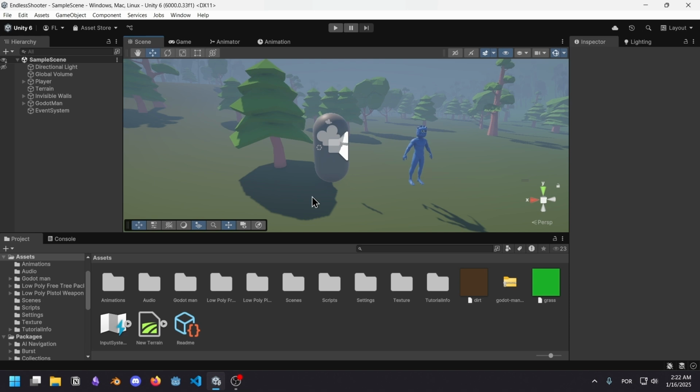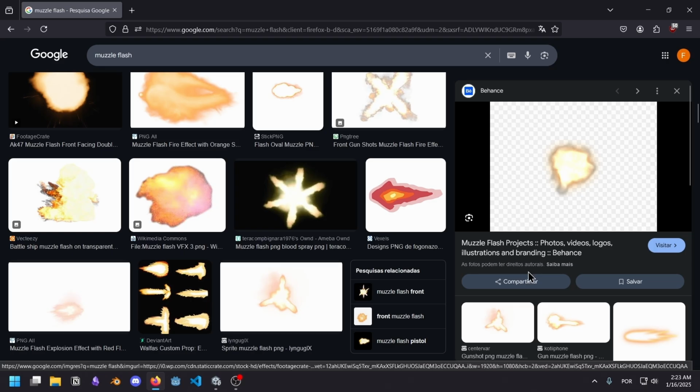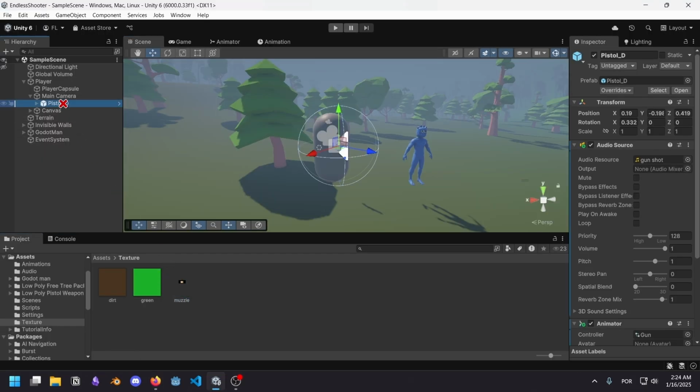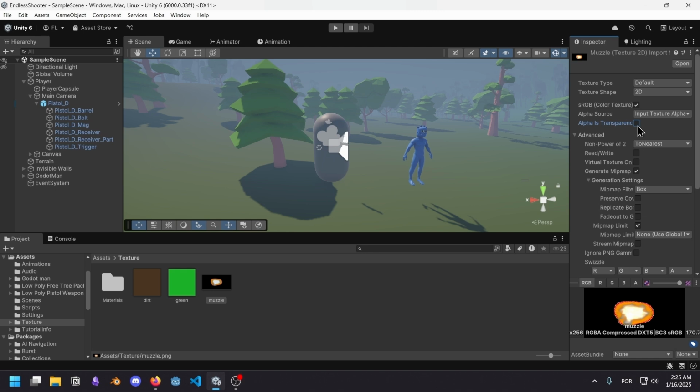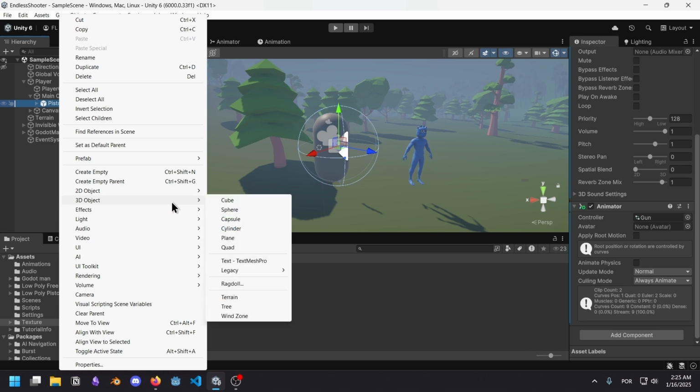I'm gonna start by working on a muzzle flash. I think this one will work. I'm obviously going to import this as a child of the pistol. I also have to check this box that says that alpha is transparency. Apply. Now I'm going to create a new, I don't remember if Unity has a sprite 3D like Godot has, but regardless, a sprite 3D is basically a plane or a quad with a single texture. I'm going to use a quad here.